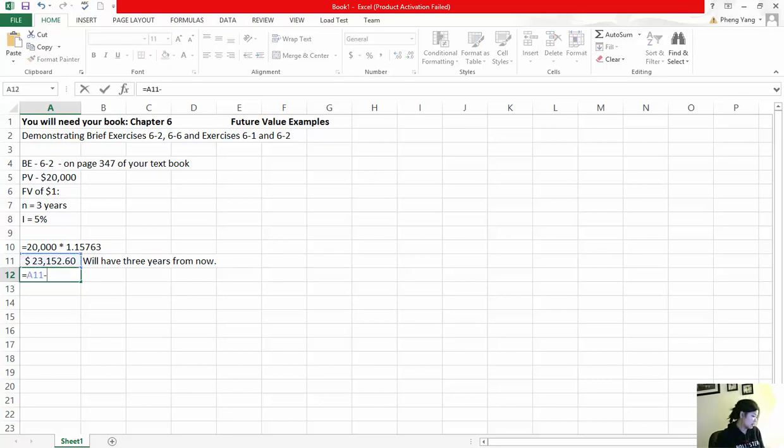I'm just going to subtract the $23,500. He'll be about $347.40 short. Usually, we'll round this to the nearest dollar, but we're doing this so you get the concept of it, so you actually know what we're talking about, hopefully. So that's basically how you calculate that. And the answer is no, he won't be able to pay for the trip because he'll be $347.40 short. Okay, so that's how you do that problem.